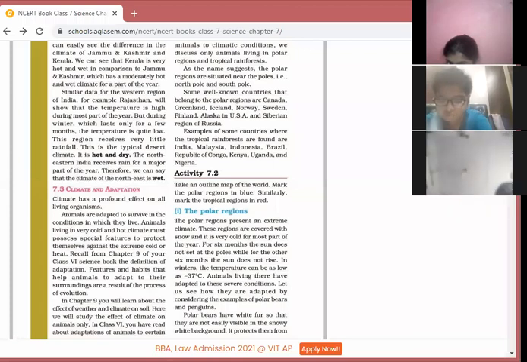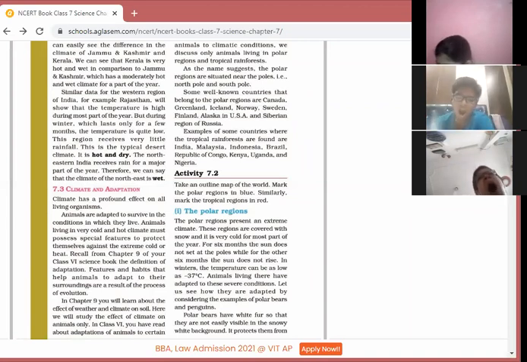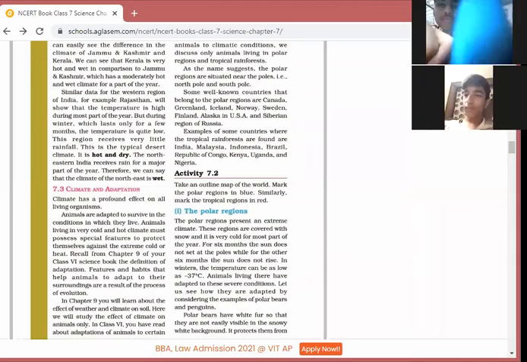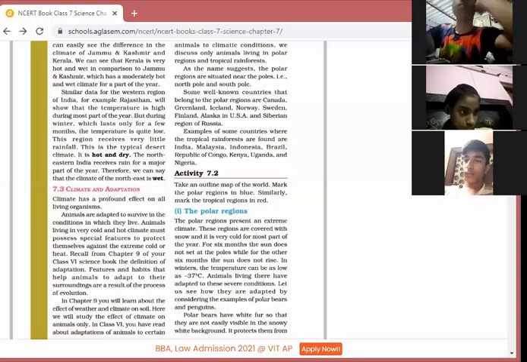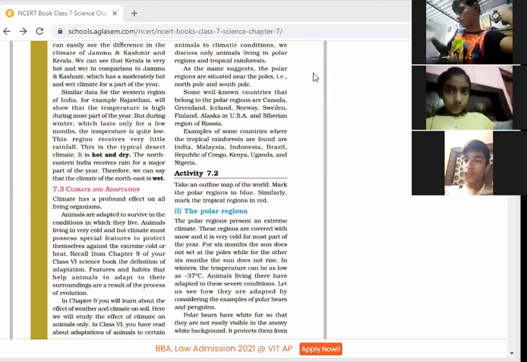Now the third part of the chapter comes: climate and adaptation. How are some animals and some plants adapted to a particular place? How can that be possible? A polar bear can't survive in a desert, and desert animals like the camel can't survive in the polar region. So they are adapted to a particular place. So we can continue with it.